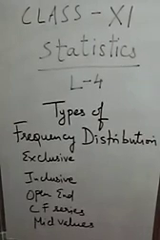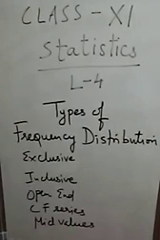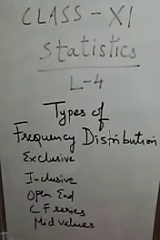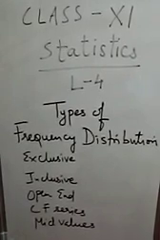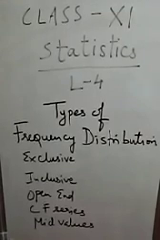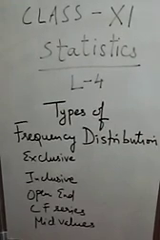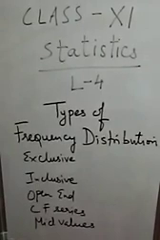So students, basically there are 5 types of frequency distributions. First is exclusive series, then comes inclusive series, then comes open-end series, in which the question will be given in the form of below 5 for the first class, and in the last there will be and above. This means the first value of the first class will be missing, and the last value of the last class will be missing. In place of that, you will write below and above.